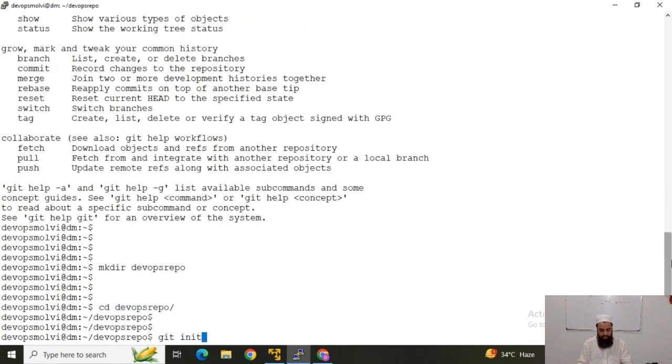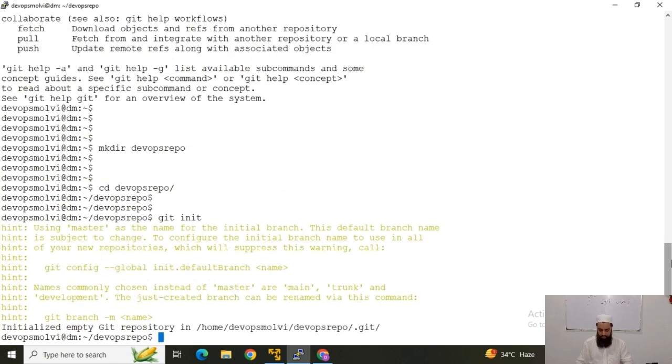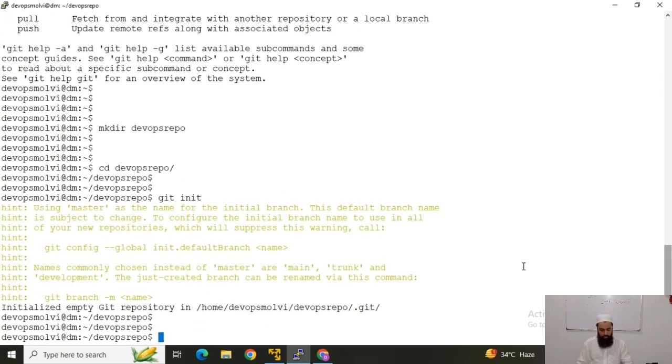Now I will run the git init command, and an empty Git repository would be initialized. You can see it is saying using master as the name for the initial branch. So the master branch would be created, and I have this repository initiated.